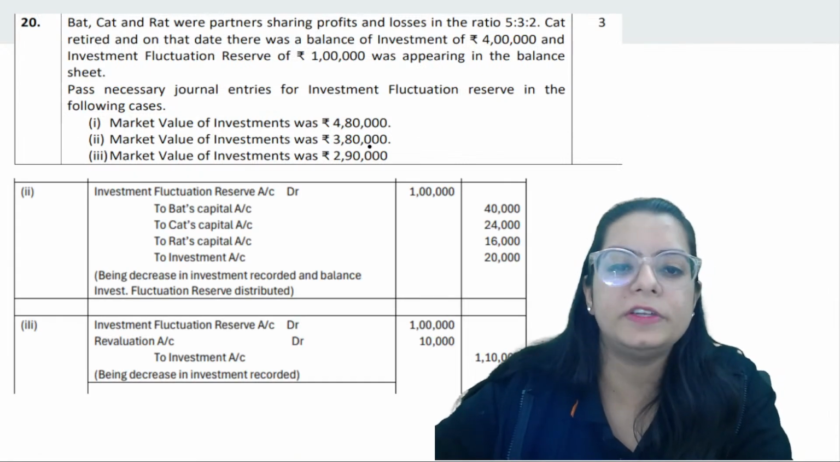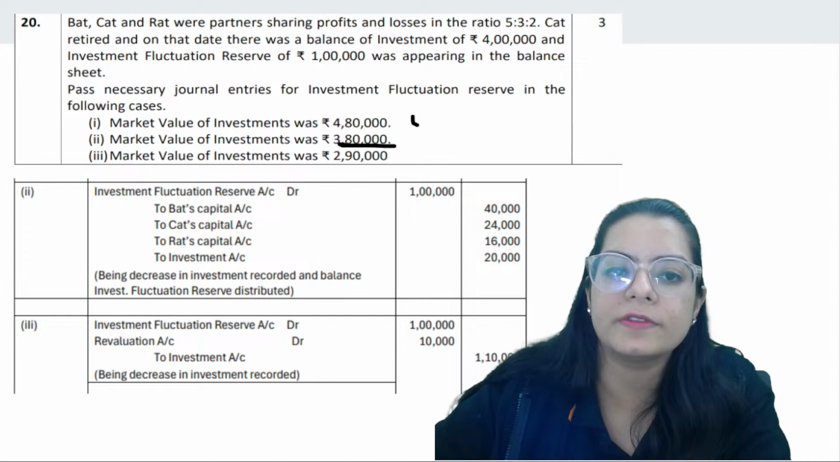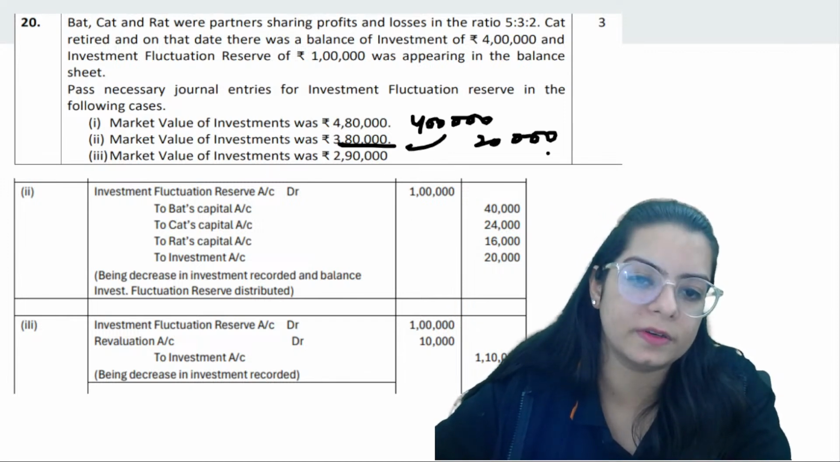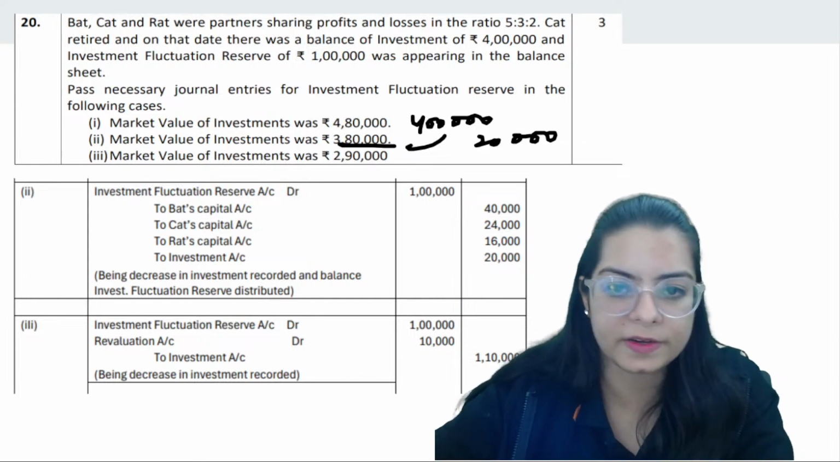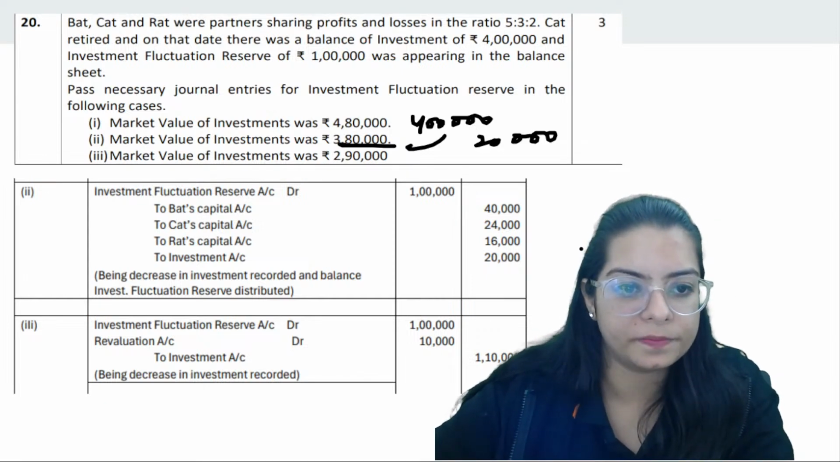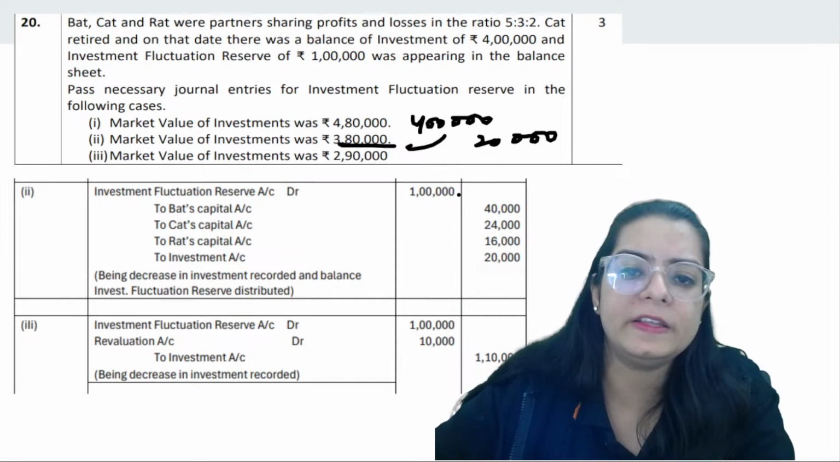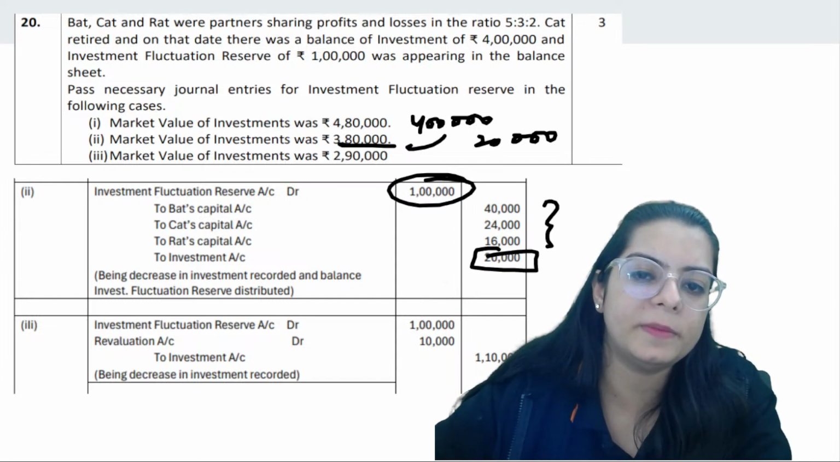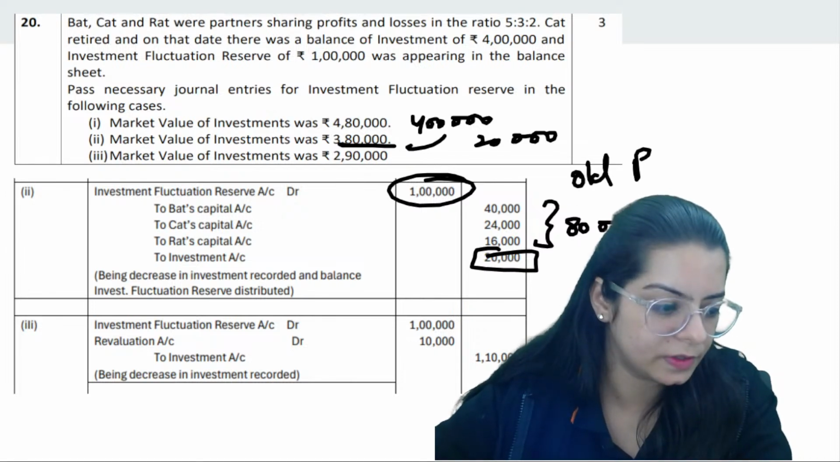Next part, if the value becomes 380, that means 4 lakh was the value earlier. Now it is 380. So there is a fall of 20,000, which you can cover from your reserve, right? Okay. So entry will be that we have IFR of 1 lakh, 20,000 we have given to investment, remaining 80,000 we have distributed among partners in old ratio.